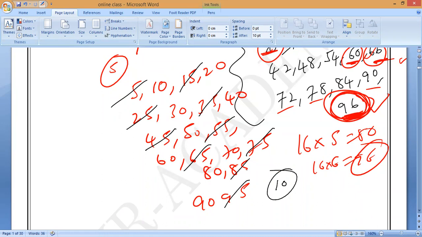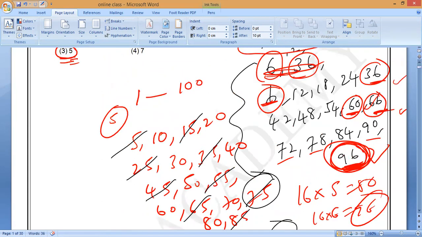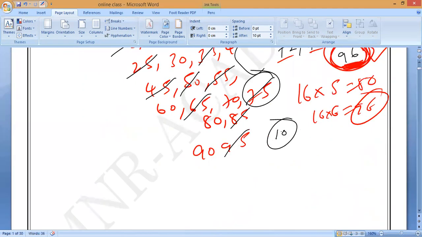So 10 numbers are there which are divisible by 5 and also contain 5 as a digit in them. Do you understand? Yes, sir. 50 also will come. Very good. So totally 11 numbers will be coming. Do you all understand?